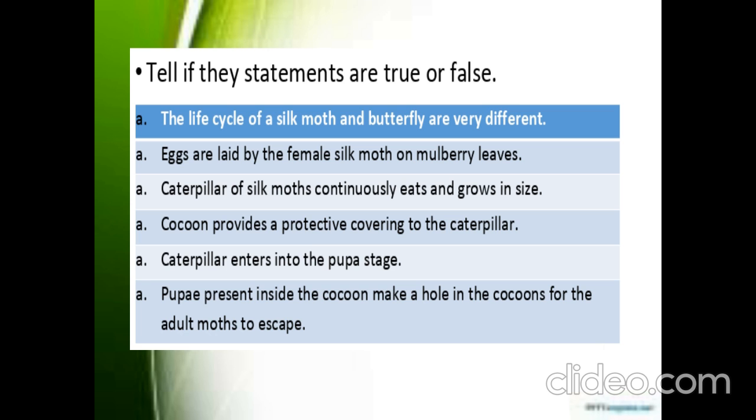And try to answer the questions. Just say true or false for these statements. And the first statement is the life cycle of silk moth and butterfly are very different. No, it is similar. So the statement is false. Eggs are laid by the female silk moth on the mulberry leaves. True. Caterpillar of silk moths continuously eats and grows in size. True. Cocoon provides a protective covering to the caterpillar. Yes, it is also true. Caterpillar enters into the pupa stage. Yes, true. Pupa present inside the cocoon makes a hole in the cocoon for adult moths to escape. Yes, true. This is also true.